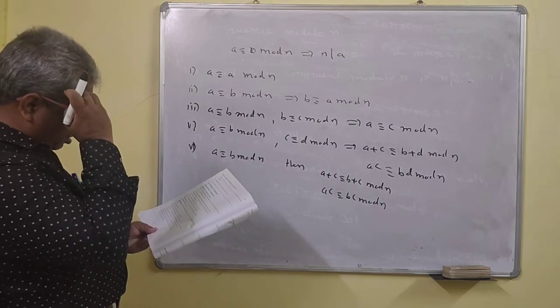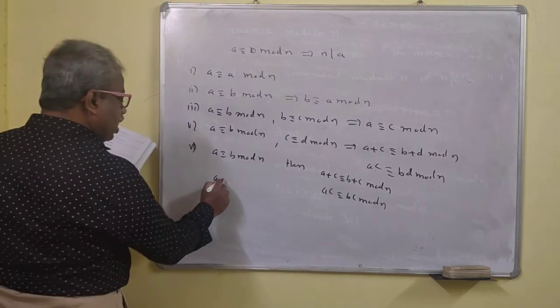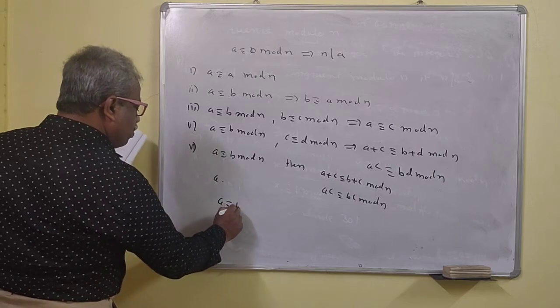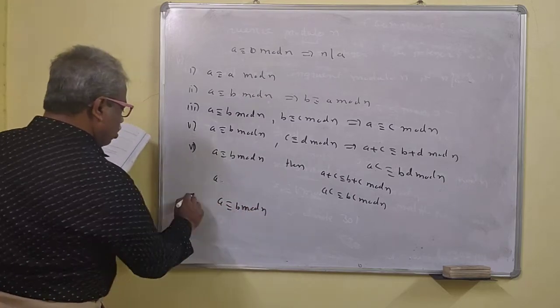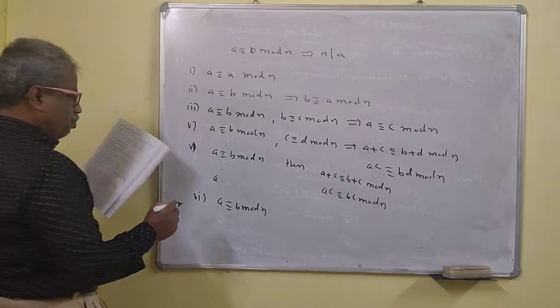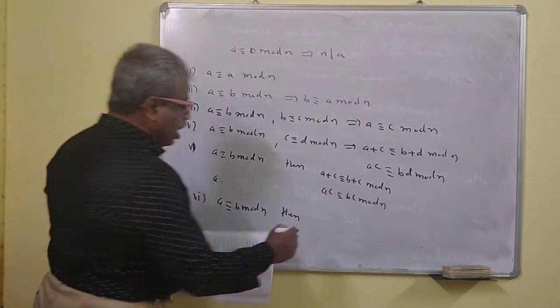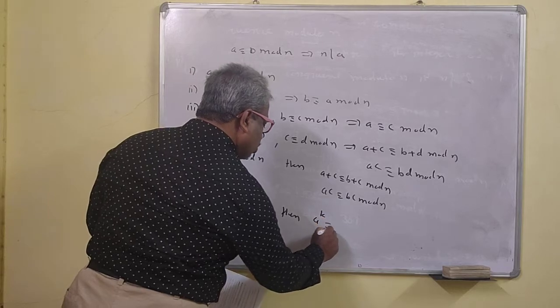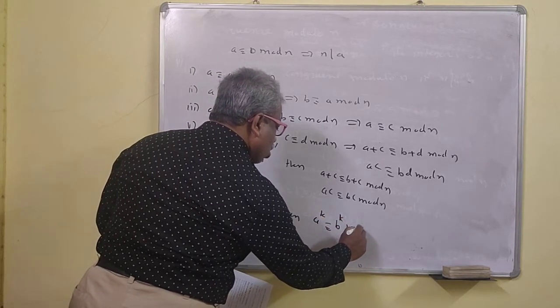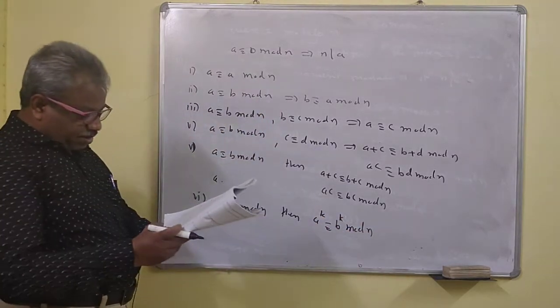Now, if A is congruent to B modulo N, then A raised to K is congruent to B raised to K modulo N. These points are very important.